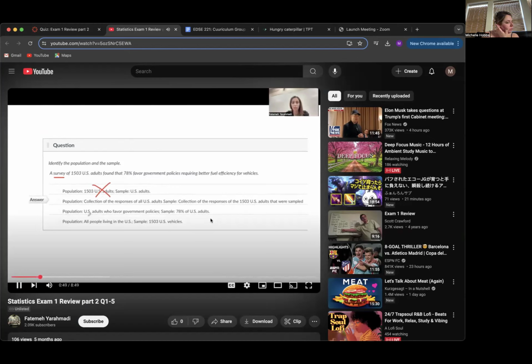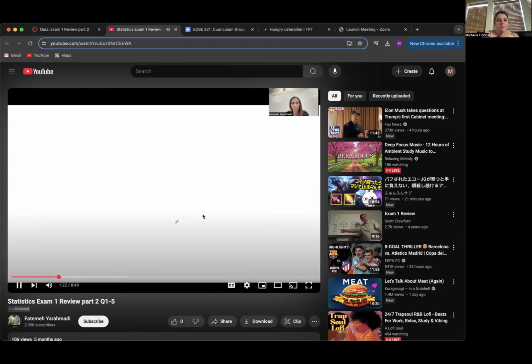Number 3 says population is US adults who favor government policies, and sample is 78%. It's not correct. This 78% is the result of that survey. In that survey of 1,503 adults, 78% favor government policies. And finally, the last one says population is all people who live in the United States, and sample is 1,503 US vehicles. It's not. Let's take a look at the next question.